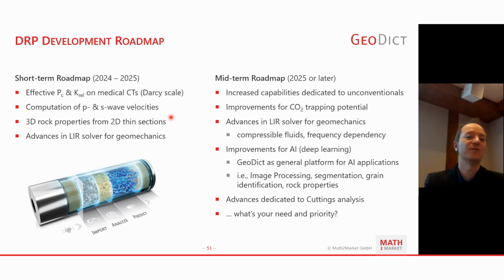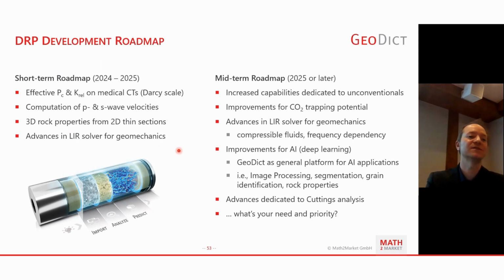As the next thing, we have the computation of P and S wave velocities. We've presented that we solved it, but we have not yet implemented it. So it's basically on our roadmap here. It's probably going to be implemented in one of the next upcoming server specs for GeoDict. Finally, the computation of 3D rock properties from 2D thin sections. As we've introduced earlier these 2 days, we have our Geo app available that's doing something, but it's not yet working for all of the different challenging types of applications. So yeah, please help us and provide us with feedback on this one.